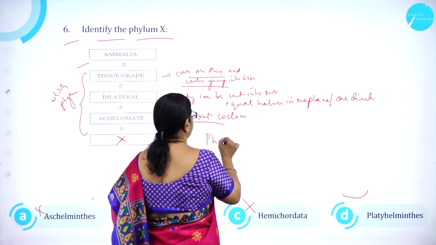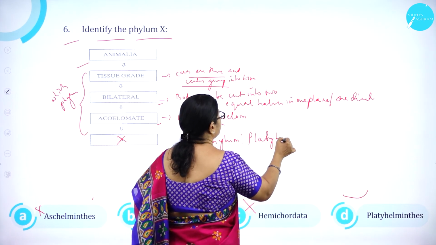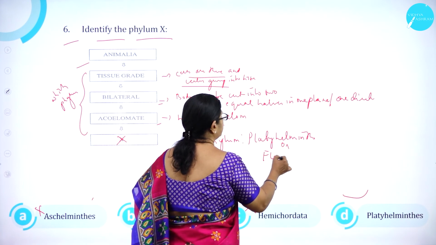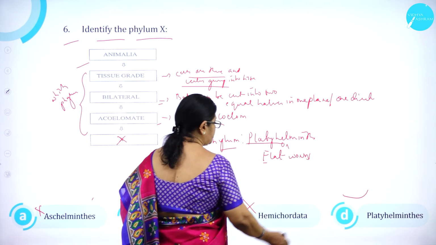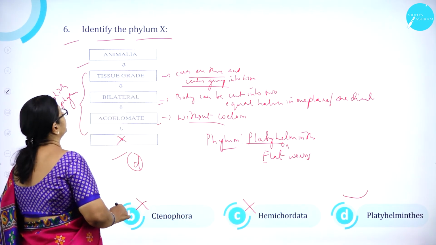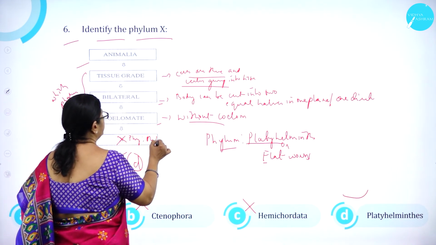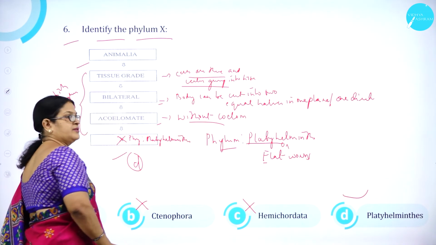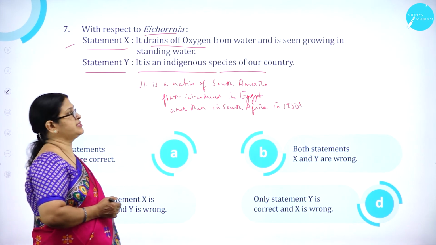All these are the characteristic feature of phylum Platyhelminths. That is flat worms. So, option D is correct. Option D is correct. So, X is phylum Platyhelminthes. Phylum Platyhelminthes. Moving on to question number 7.